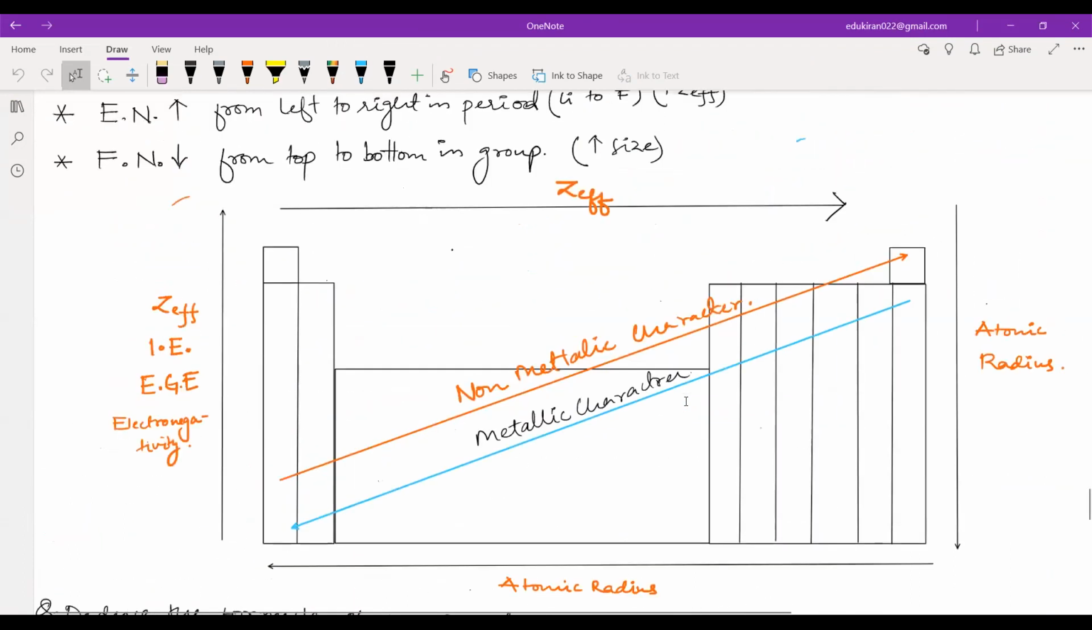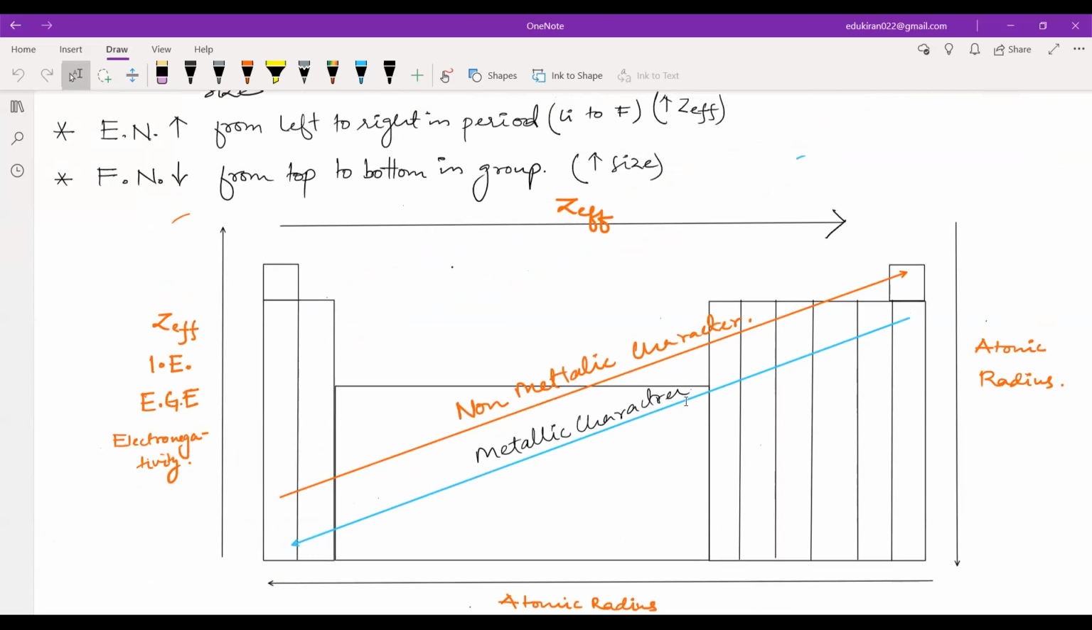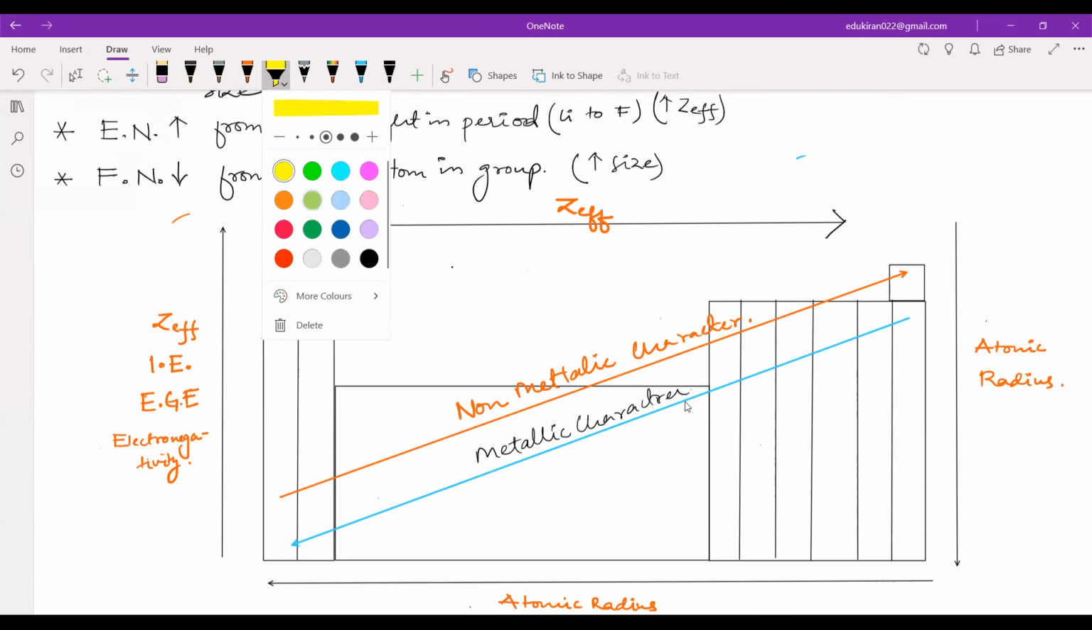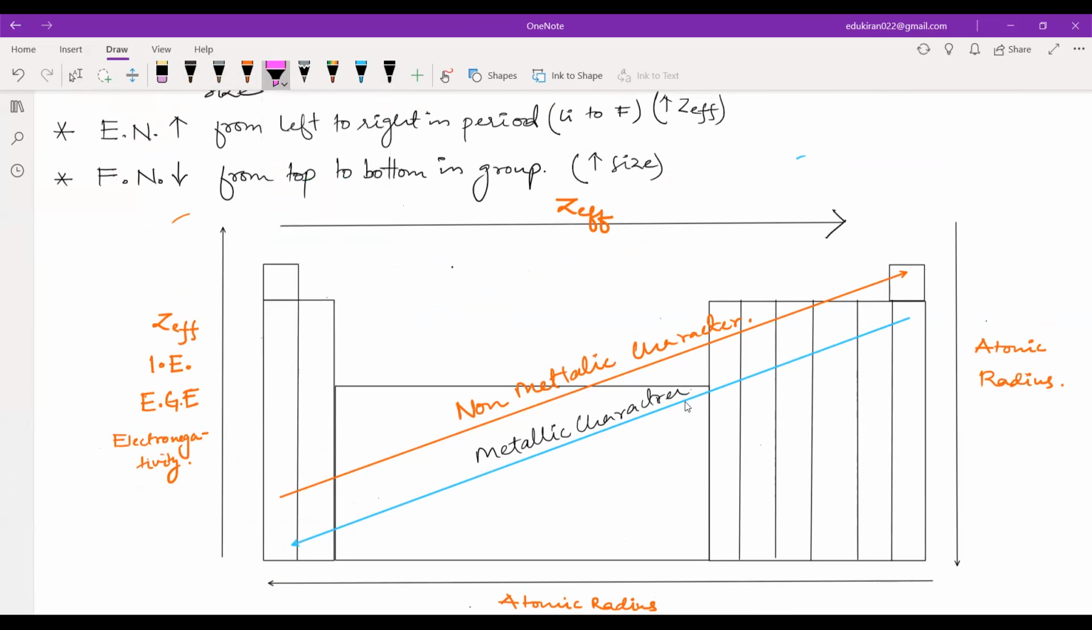You guys remember this periodic table? Yes or no? Yes, sir. So sodium is somewhere here, lithium, then below that is sodium. And here we have fluorine, and below that we have chlorine. Chlorine is somewhere here. And then look at the electronegativity.